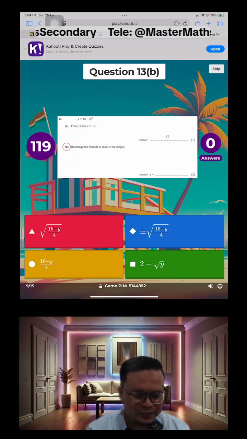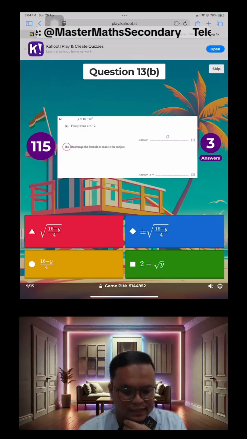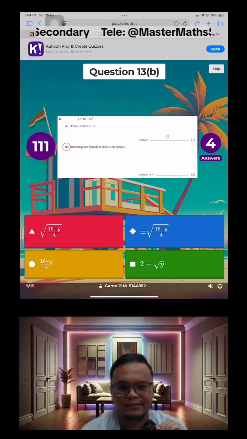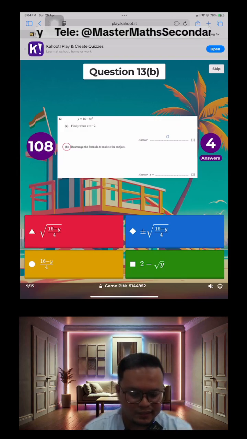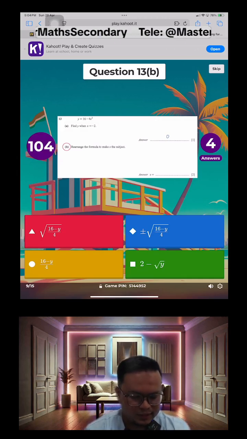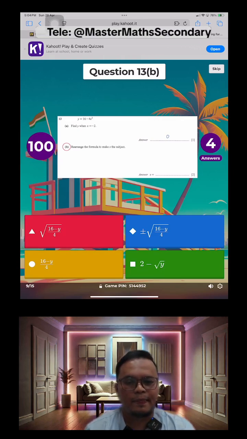Part B, yes. Okay, let's move on to 13 part B, guys. Now, we're supposed to rearrange that formula that you were working with just now to make X the subject. So you want X as the only term on the left-hand side, and everything else should be on the right-hand side. Be careful here. There are 4 options to choose.